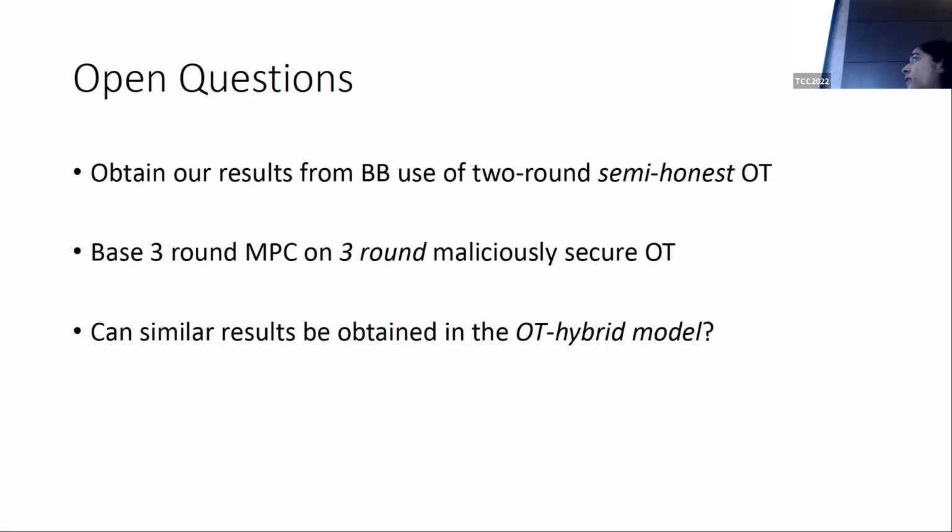Another question is if we can base 3-round MPC on 3-round maliciously secure OT. This is not something that is ruled out by the lower bound of Applebaum et al. And our work in particular needs 2-round OT. And then a final open question is whether similar results can be obtained in an OT hybrid model. Our work crucially relies on using the next messages that the OT protocol generates. On the other hand, in an OT hybrid model, parties just have access to ideal OTs and cannot necessarily use the next message function of the OT.